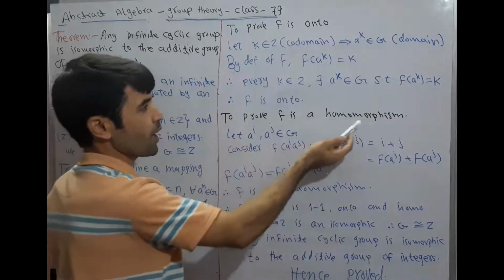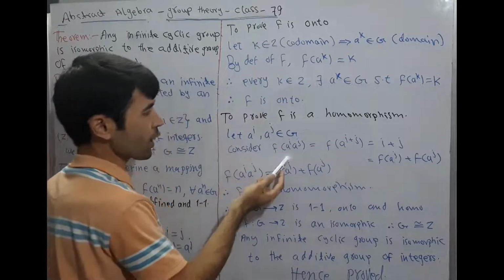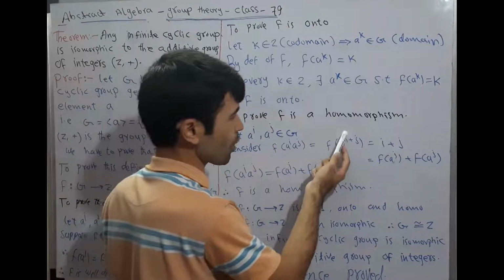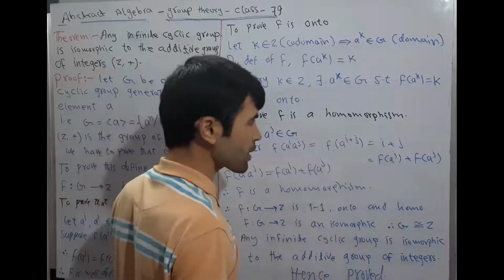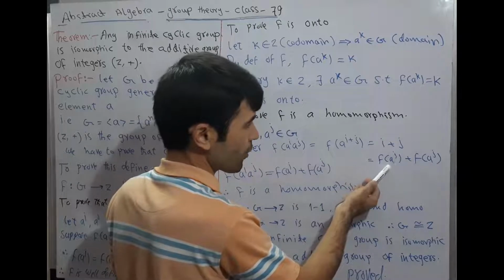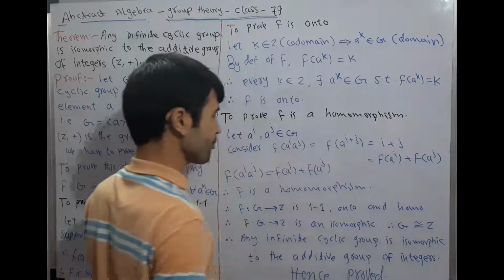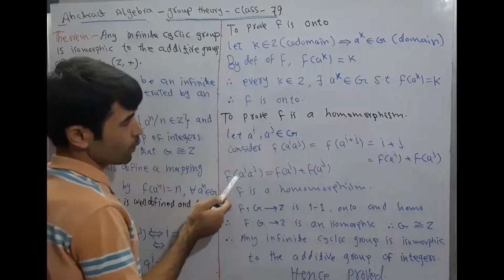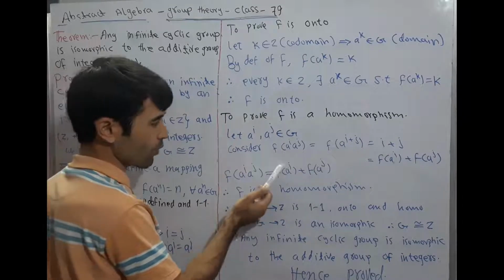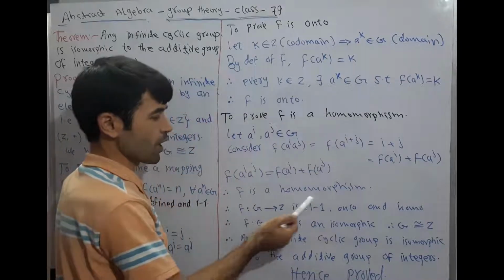To prove f is a homomorphism, let a to the power i, a to the power j belong to G. Consider f of a to the power i into a to the power j, which is equal to f of a to the power i plus j, which is equal to i plus j according to the definition of f. Instead of i plus j, we can write f of a to the power i plus f of a to the power j. Therefore, f of a to the power i into a to the power j is equal to f of a to the power i plus f of a to the power j. Therefore, f is a homomorphism.